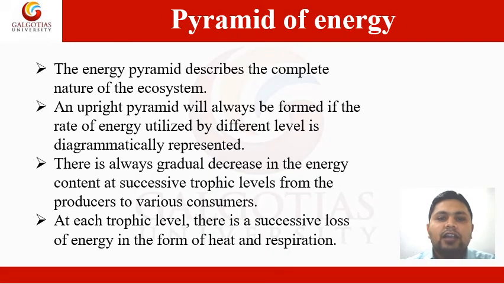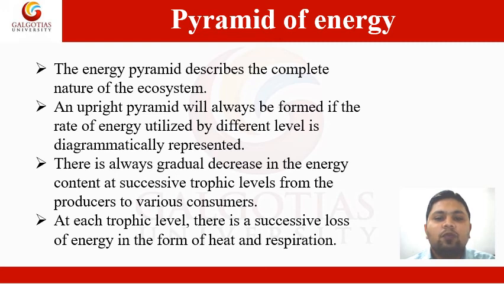Now the third type of ecological pyramid is the pyramid of energy. The energy pyramid describes the complete nature of the ecosystem. An upright pyramid will always be formed if the rate of energy utilized by different levels is diagrammatically represented. There is always a gradual decrease in the energy content at successive trophic levels from the producers to the various consumers.